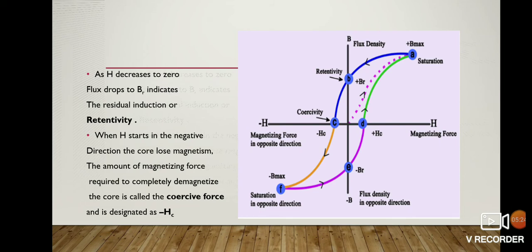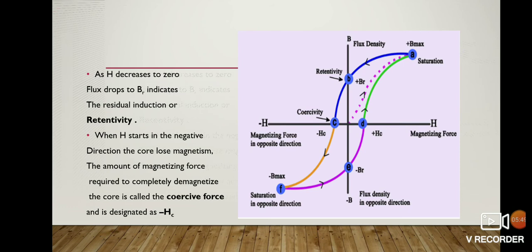This is called remnant induction or retentivity, see on the curve at point B. Hence, to demagnetize this material completely, it requires a magnetizing force in the opposite direction. This is called coercive force or coercivity, shown at point C.